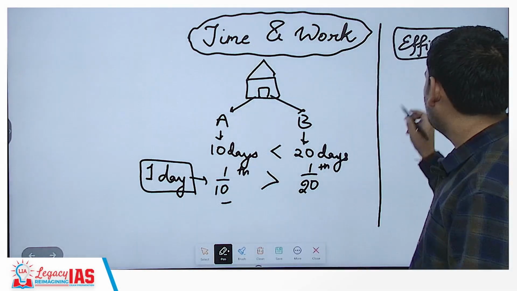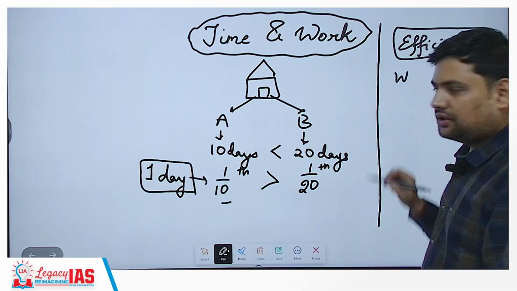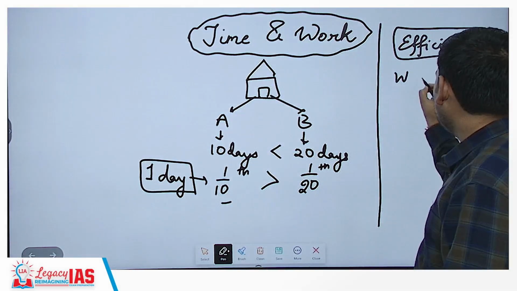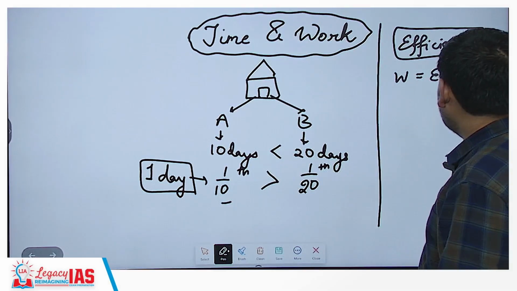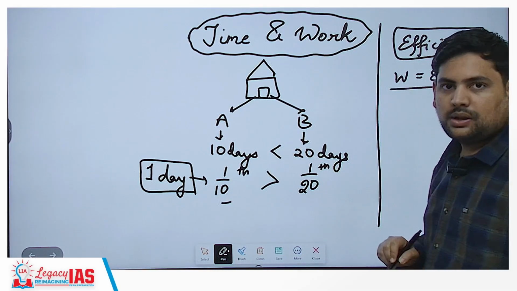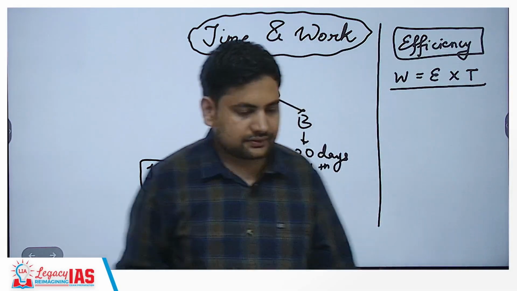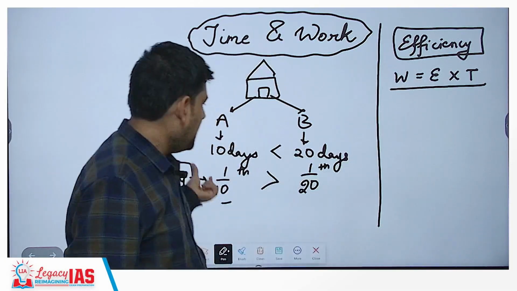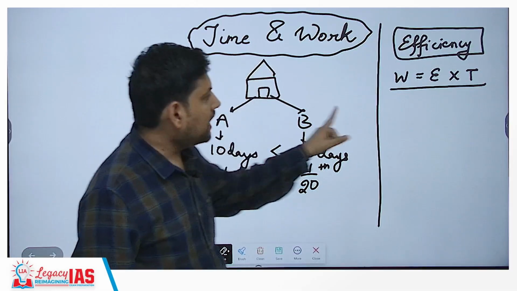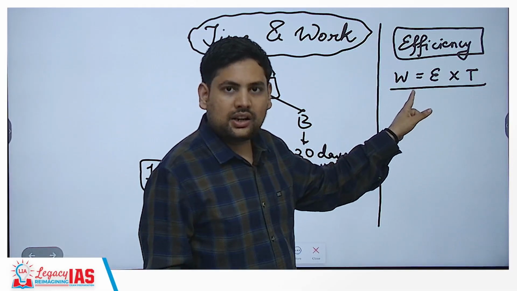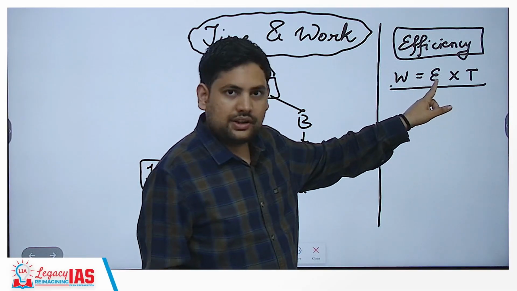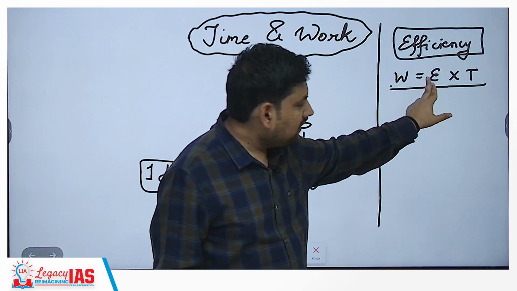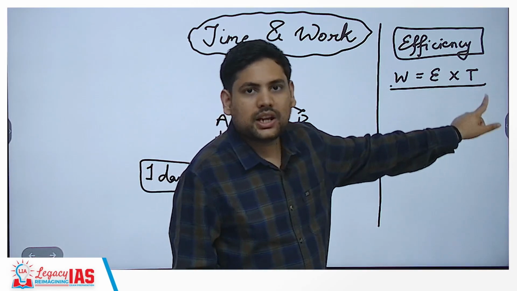Any work done will be equal to efficiency into time. Now total work that has to be done by A and B, to create a house, that is the same house they are trying to make, so W is same. Now you have the efficiency of A into time taken by A.